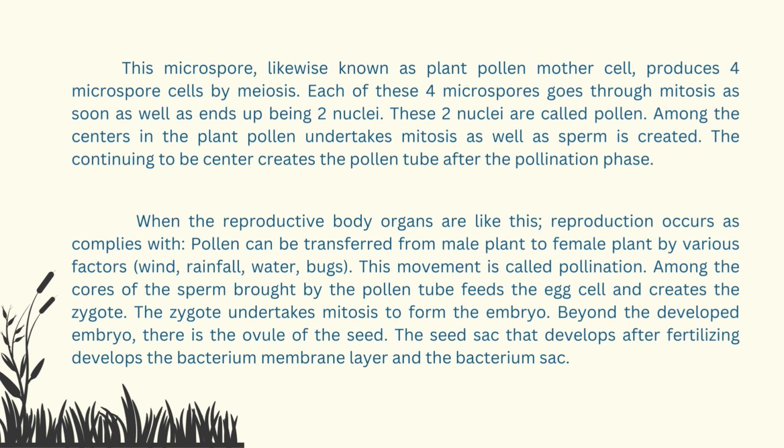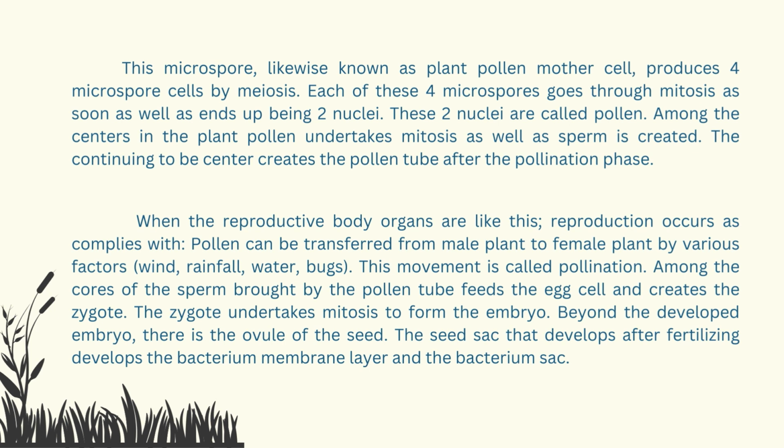These 2 nuclei are called pollen. Among the nuclei in the plant, pollen undertakes mitosis as well as sperm is created. The remaining nucleus creates the pollen tube after the pollination phase.